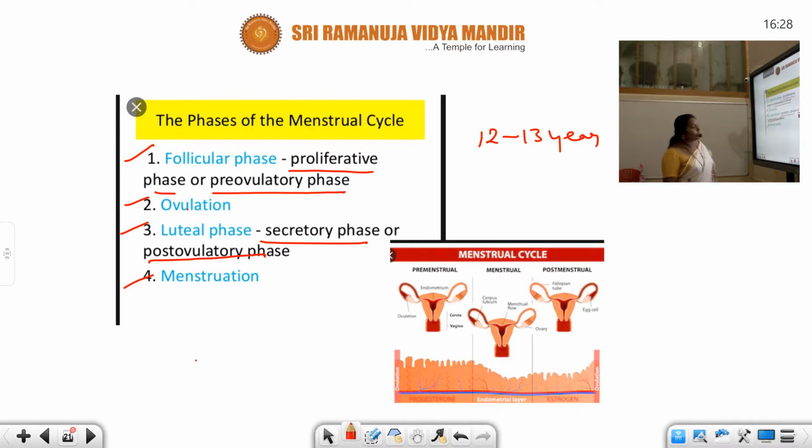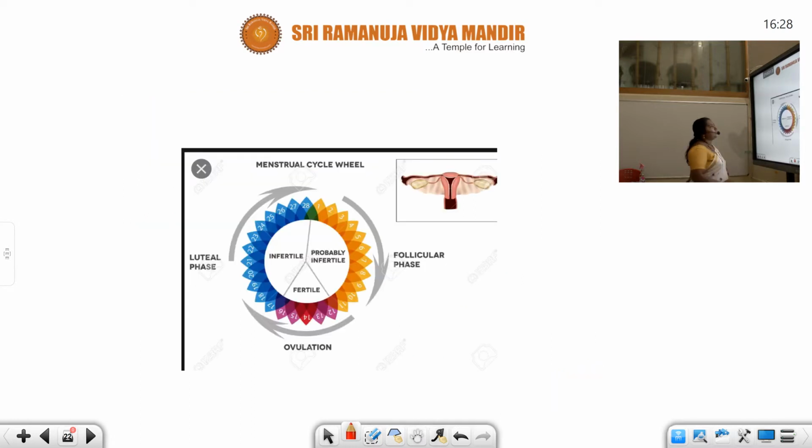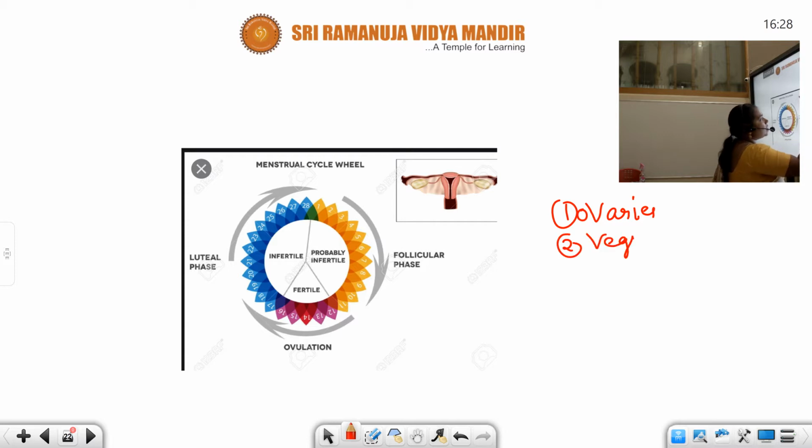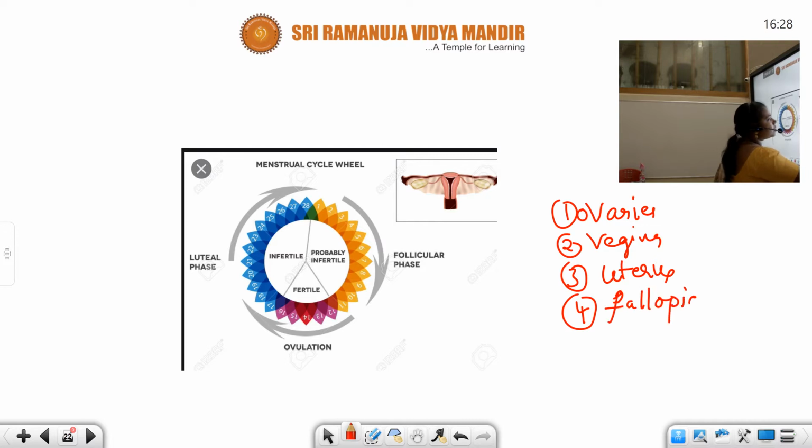Now, I think you might have an idea about the female reproductive system. The main parts are the ovaries, the vagina and uterus, the fallopian tube, and the cervix.